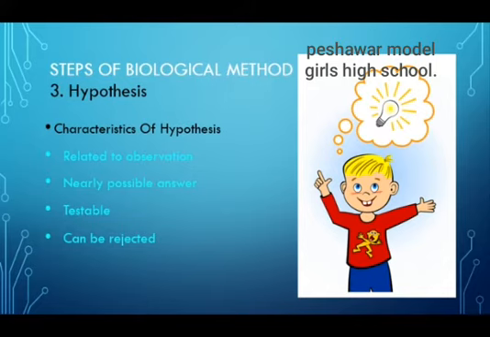Fourth characteristic is there is always a way to disprove the hypothesis after experimentation. Biologists try to do more and more experiments and they try hard to reject a hypothesis.